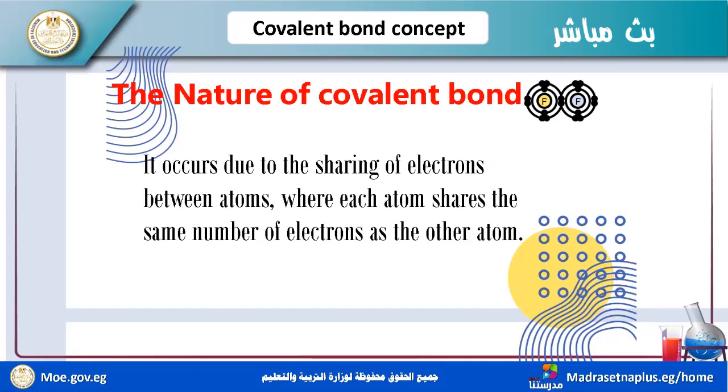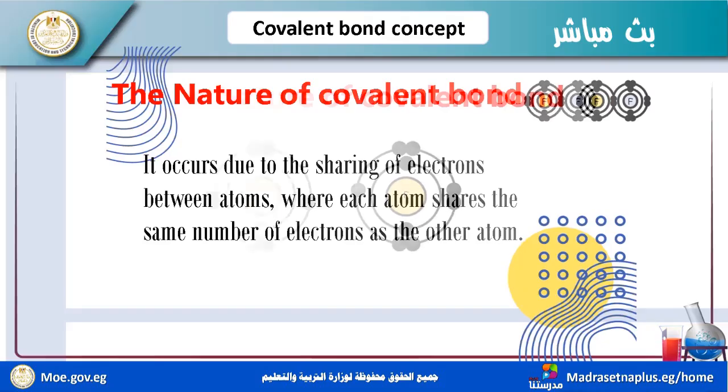So each one shares a number of electrons with the other. Oxygen shares two electrons with hydrogen, and each hydrogen shares one electron too. It occurs between two hydrogen atoms and one oxygen atom, between the three atoms, where each atom shares electrons with the other atoms.